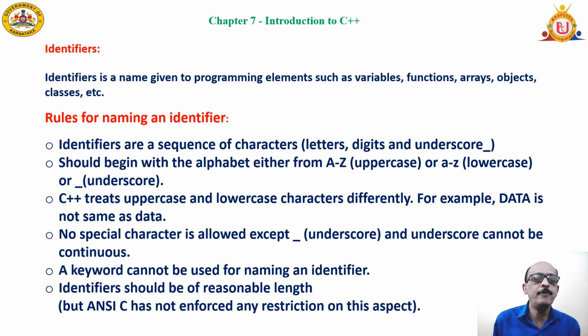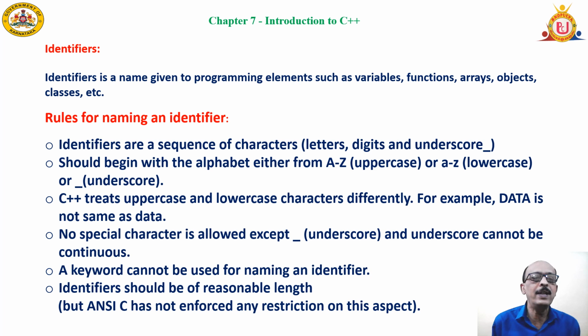Some rules we need to follow to frame an identifier. The first one says it is a sequence of characters that includes letters, digits, and of course there is one special character which is allowed in the identifier, the underscore.